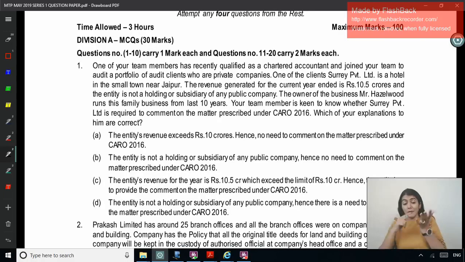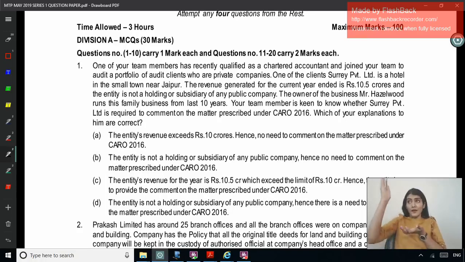It shall not apply to every company, including a foreign company, except a private limited company not being a holding or a subsidiary of a public company and having paid up capital and reserves and surplus not exceeding 1 crore as on the balance sheet date, and total borrowings from banks or financial institutions not exceeding 1 crore at any point of time during the financial year, and total revenue as disclosed in Schedule 3, including revenue from discontinuing operations, not exceeding 10 crore during the financial year.